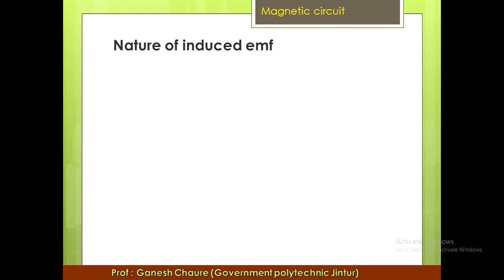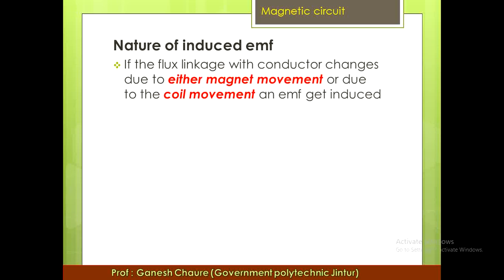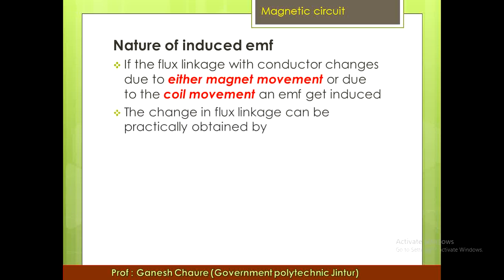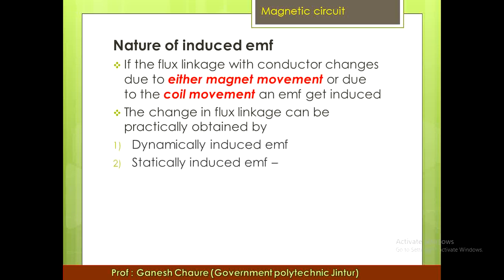In the last lecture we also discussed the nature of induced EMF. If the flux linkages with a conductor change, due to either magnet movement or coil movement, an EMF will get induced in that coil. The change in flux linkage can be practically obtained by a dynamically induced EMF or statically induced EMF. In case of statically induced EMF, there is self-induced EMF or mutually induced EMF.